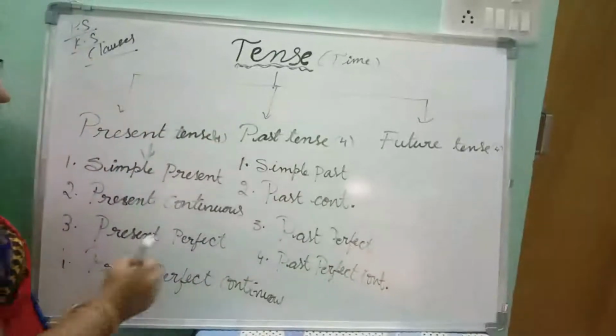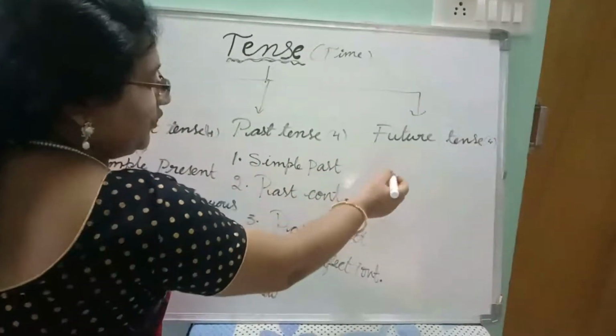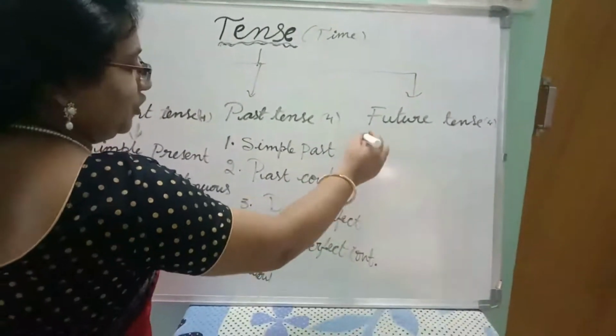And again under future tense we have four tenses.